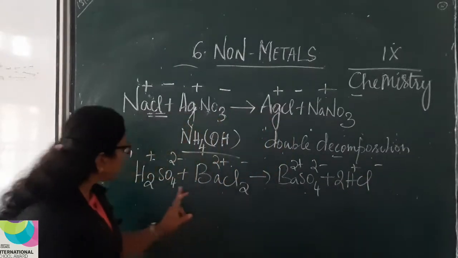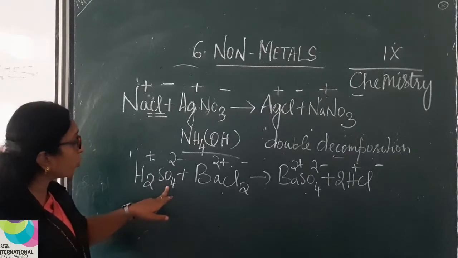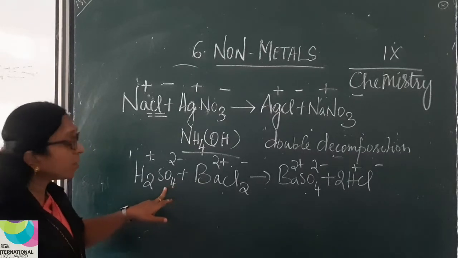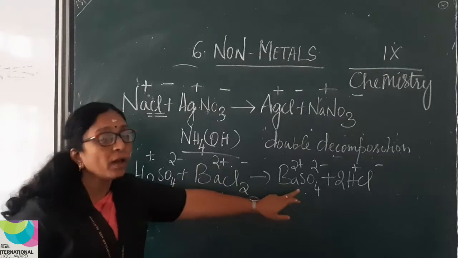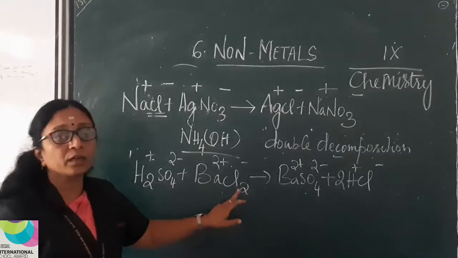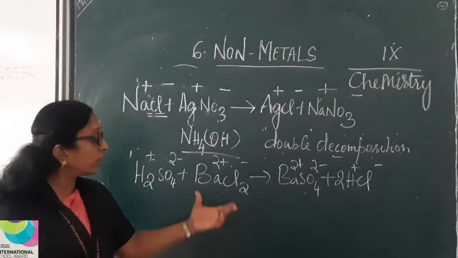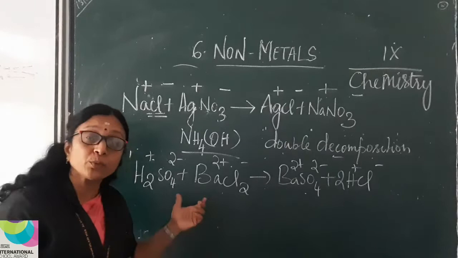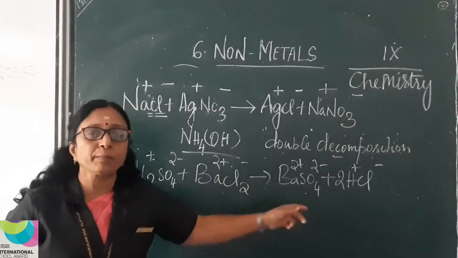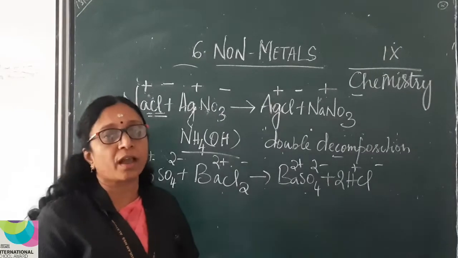So you can see there is an interchange of ions. Ba2+ combines with SO4 2- to form BaSO4. Likewise, H2 and Cl2 combine to give two molecules of HCl. So there is an interchange of ions between the reactants to form the products. Such reactions we call double decomposition reactions.